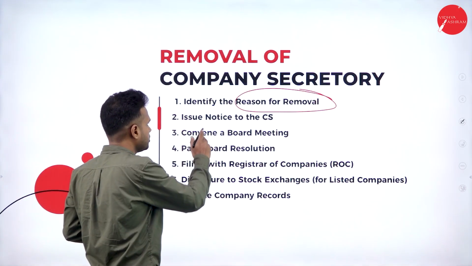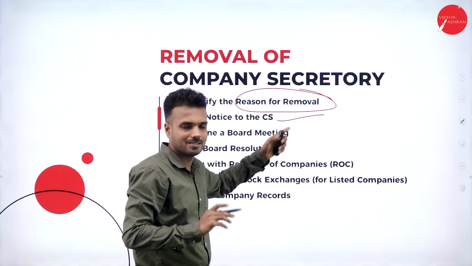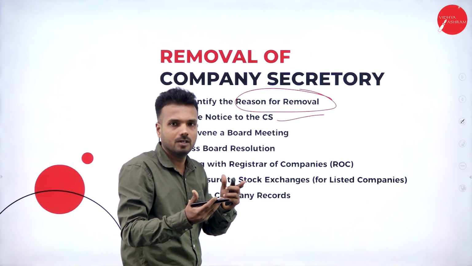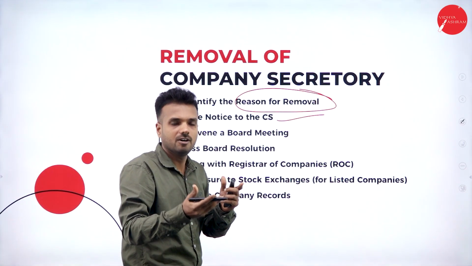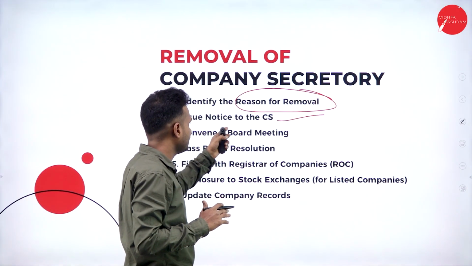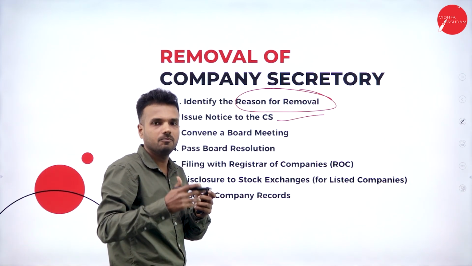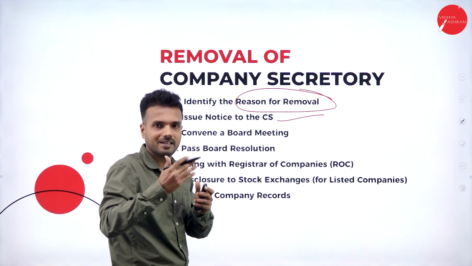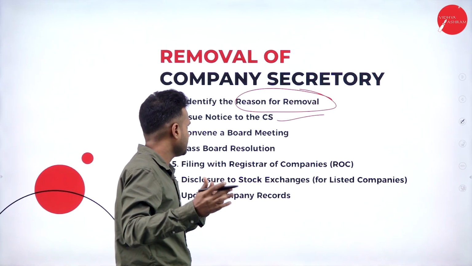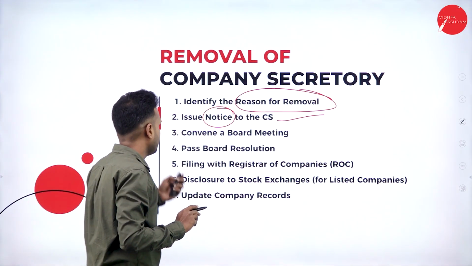Next, issue a notice to the company secretary. If we get to know what exactly the reason is, for example, the company secretary manipulated the financial statements or documentation of the organization, for that reason we have decided to remove him from our organization. Here we need to send a valid notice to the company secretary stating that we are removing him from our organization. These are the reasons for the removal of the company secretary. These are all the things that must be given from the board to the company secretary.